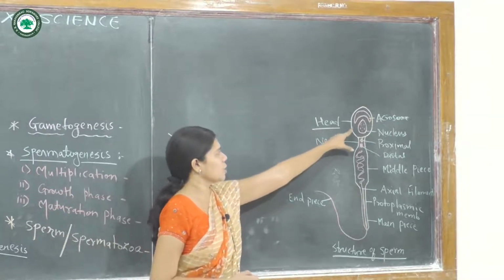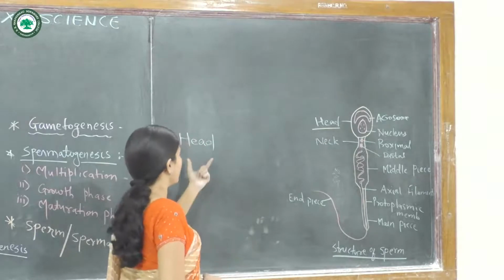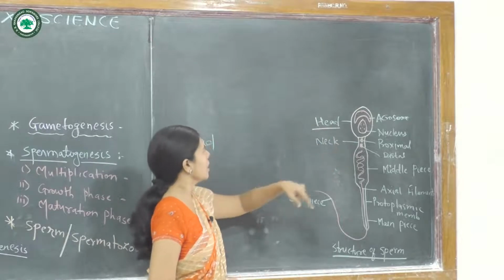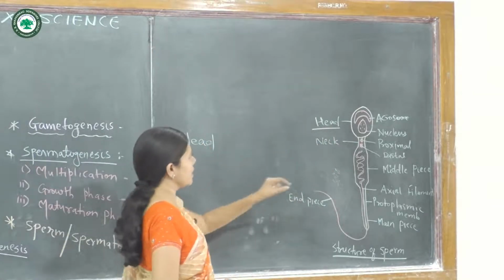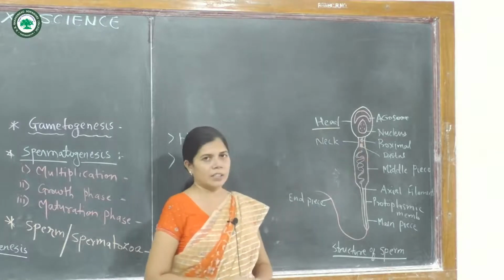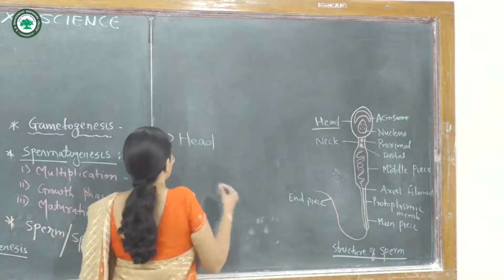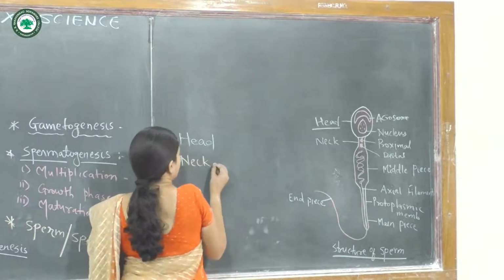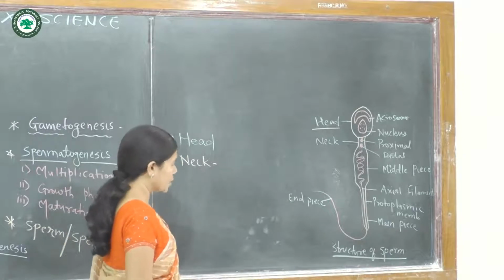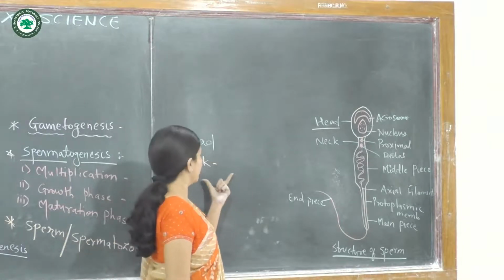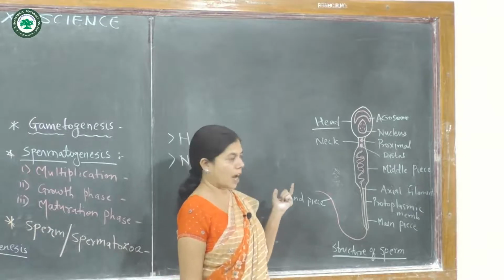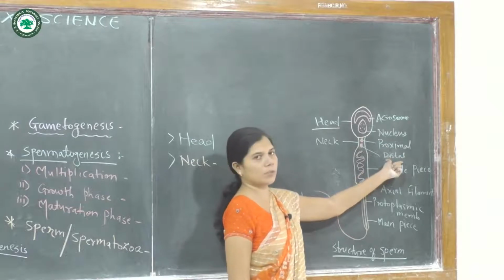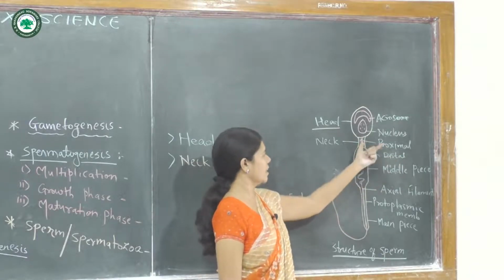Again, there is a nucleus, which is oval in structure. The head of the sperm consists of the acrosome as well as the nucleus. Next to the head, there is a thin and small portion, the neck region. It is the smallest part of the sperm, in which two centrioles are present, the proximal centriole and the distal centriole.